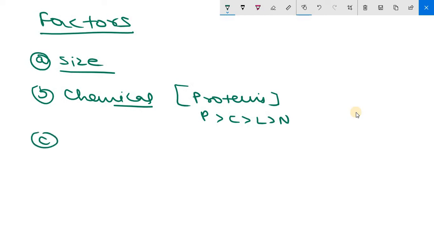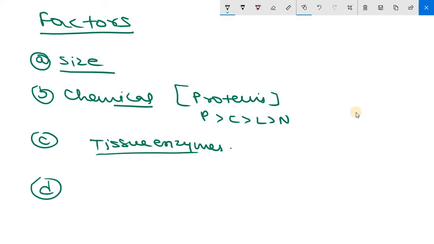The third one is susceptibility of antigen to tissue enzymes. Molecules that are not susceptible to tissue enzymes, such as polystyrene latex or synthetic polypeptides composed of D amino acids, are not antigenic, while polypeptides which consist of L amino acids are antigenic as they are degraded by tissue enzymes. So tissue enzymes also play an important role. Remember, from PG point of view, D amino acid containing will be not antigenic, L amino acid containing will be antigenic.